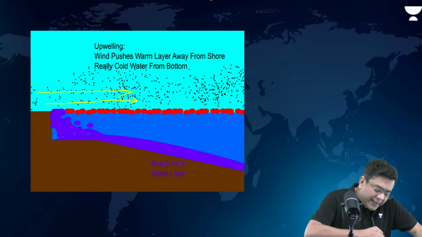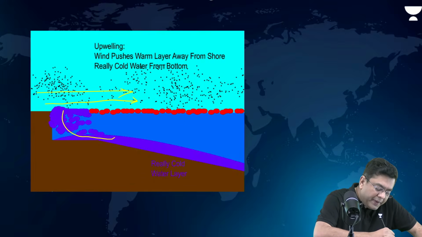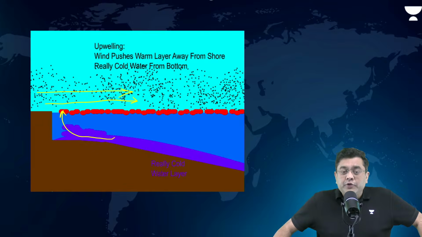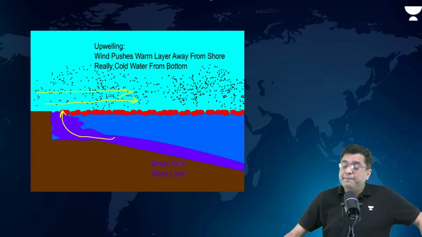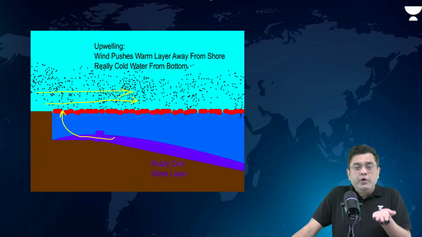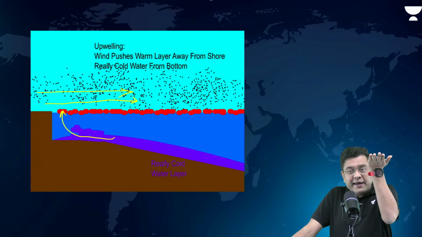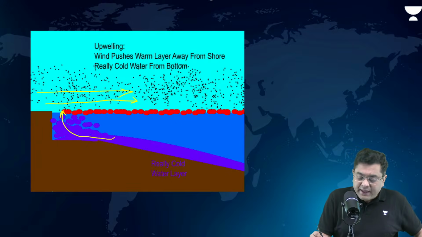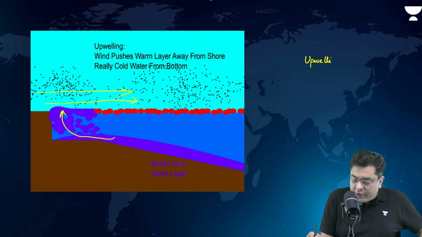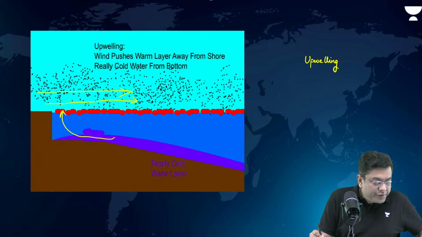The colder subsurface water will replace the vacancy and rise up. So, what will happen to the sea surface temperature in this case? Because the cold water is coming up, this is known as upwelling. Upwelling is going to be associated with offshore winds.